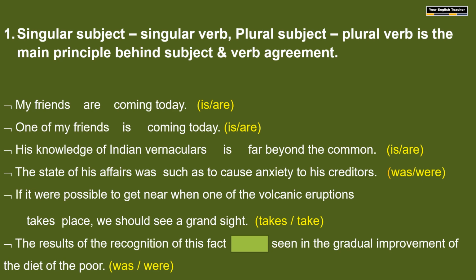And the last sentence: the results of the recognition of this fact dash seen in the gradual improvement of the diet of the poor. What is the true subject here? The results, that is the subject. Of the recognition of this fact. Which results? The results of the recognition of this fact. So the true subject is the results, and hence it is plural. We require a plural verb here, and that is were.